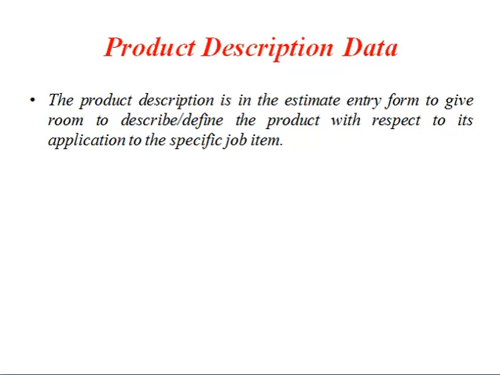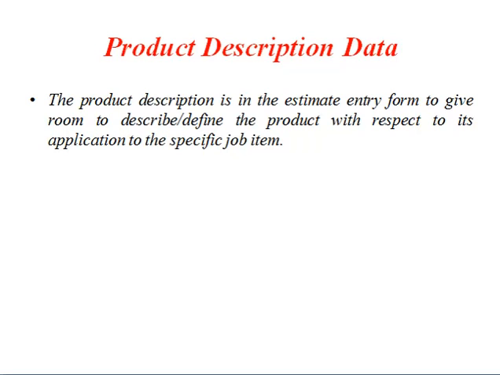Product description data. Product description data is exactly going to describe the product. The product description is in the estimate entry form to give room to describe or define the product with respect to its application to the specific job items.